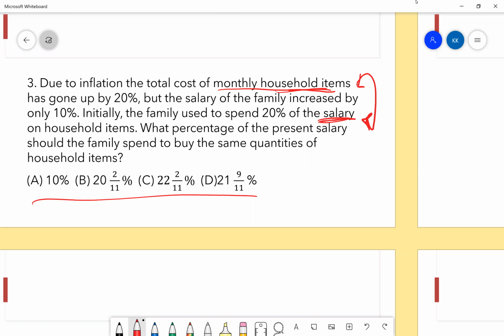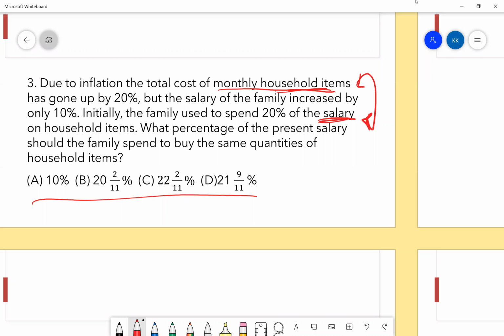Now, that's the beauty of CAT. Various approaches work for different questions. Sometimes you have to use elimination of options, and therein you have to look at every option. Sometimes if you get scared about options, just don't look at them. Solve by yourself, and then when you get the final answer, you look at the options.